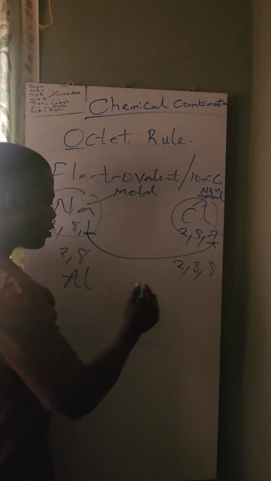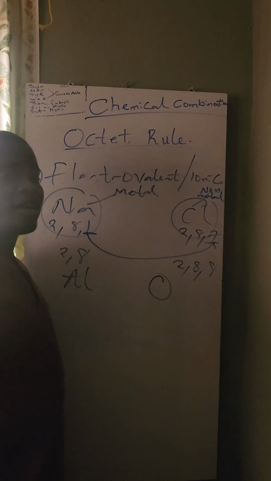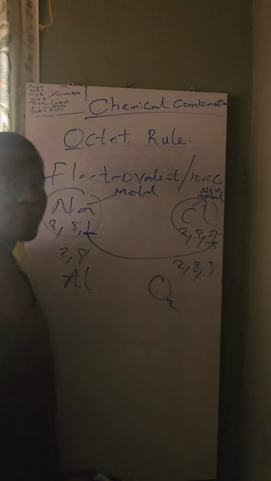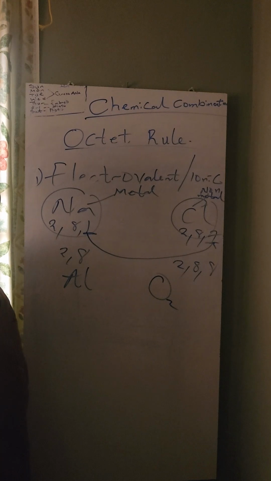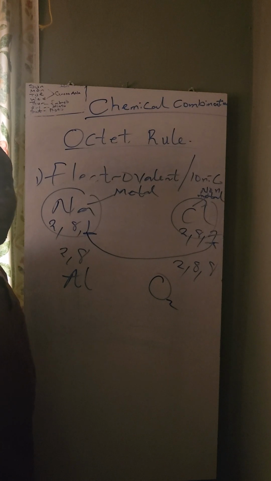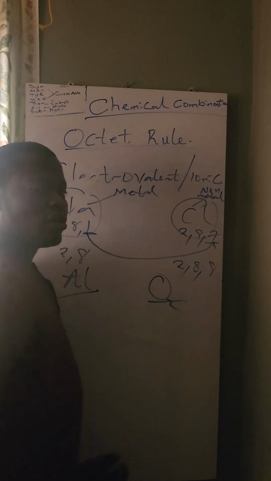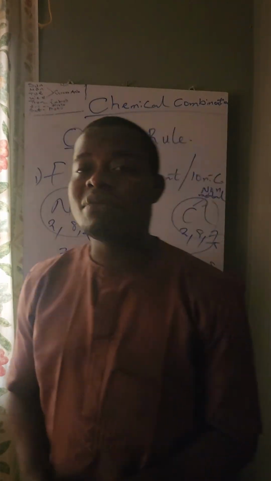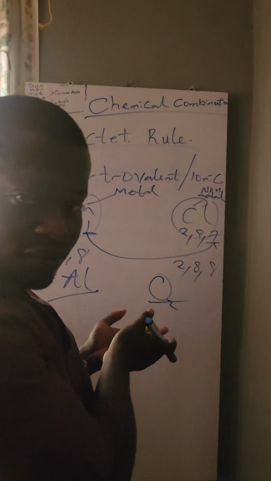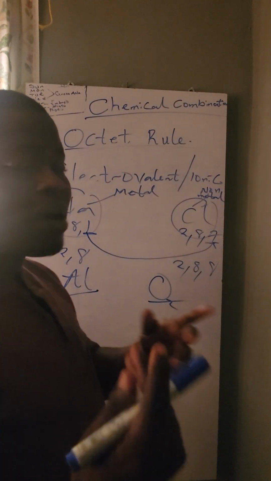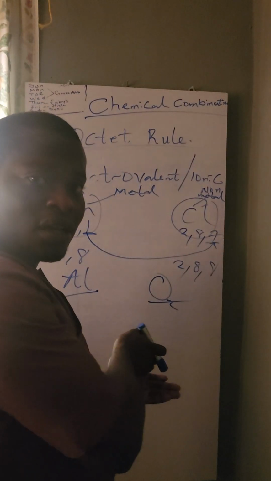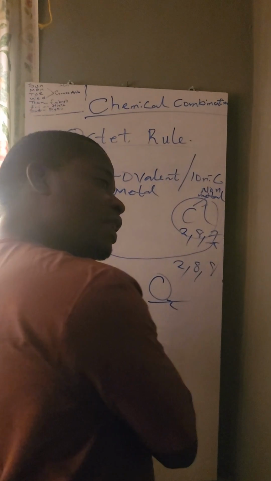Al, aluminum and oxygen. You know, oxygen is diatomic in nature, O2. As far as this is a metal and this is a non-metal, it can be aluminum and oxygen. It can be magnesium and chlorine. It can be magnesium and fluorine. It can be hydrogen and iodine.